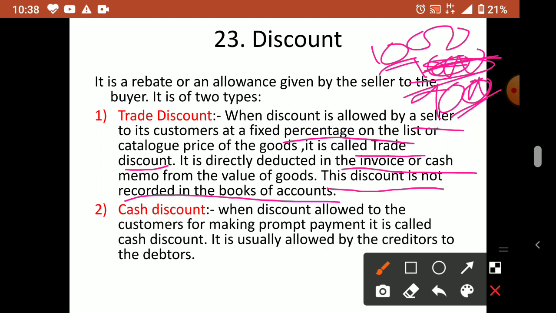It is usually allowed by creditors to debtors. So this cash discount is not for the customers. This is between whom? Debtors and creditors. The person who sold goods, or the person who has given money to someone, or the person who received money from someone. Okay.